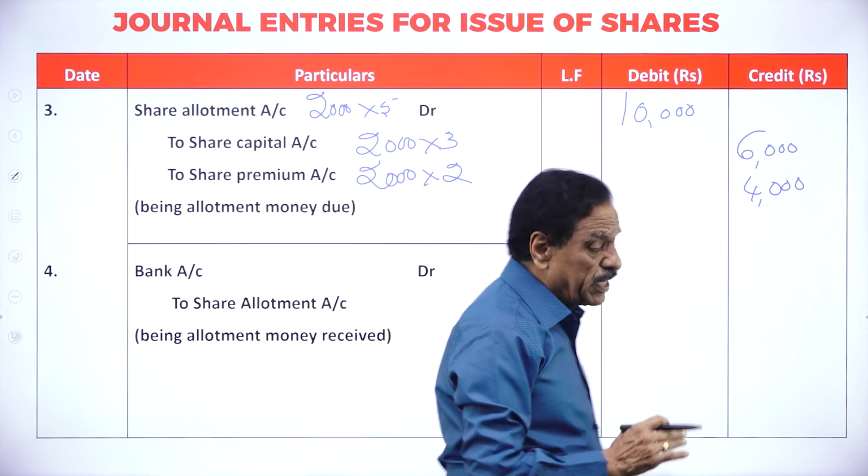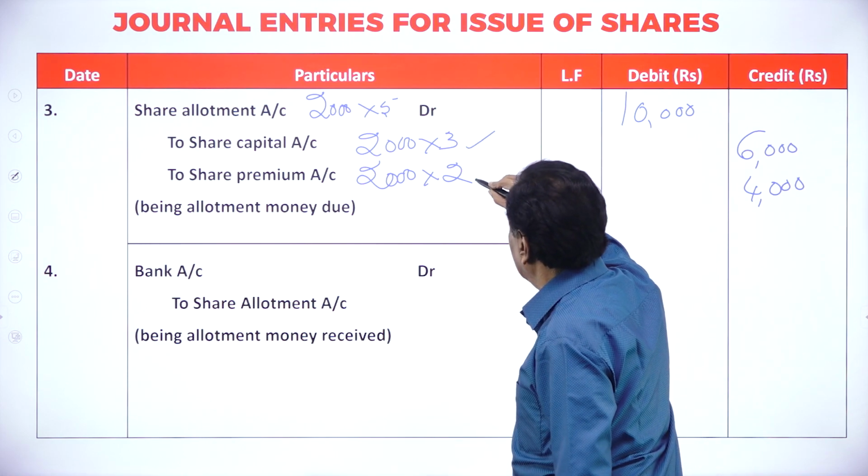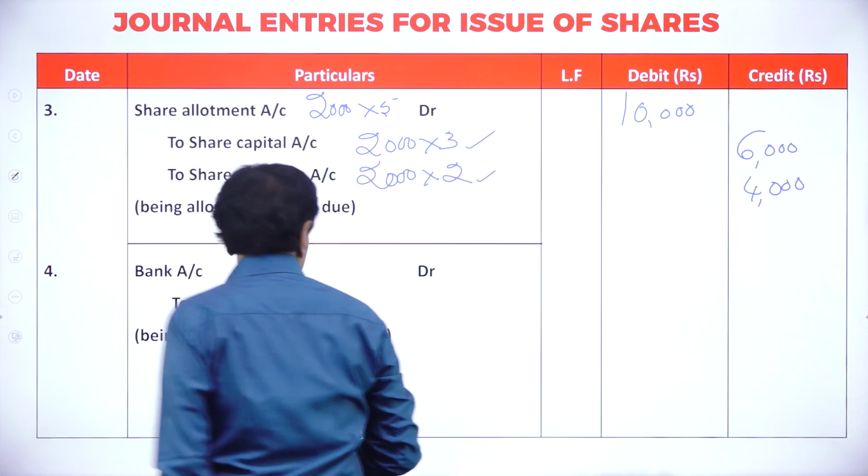How much money is to be received? 10,000. Real money is 6,000. Excess premium is 2,000. Then bank account.